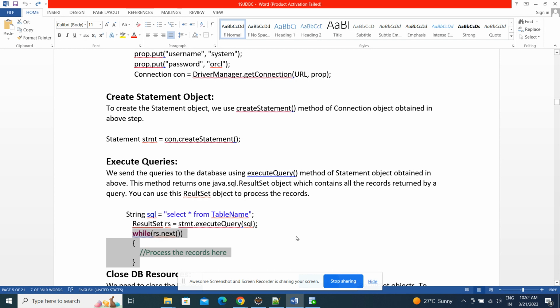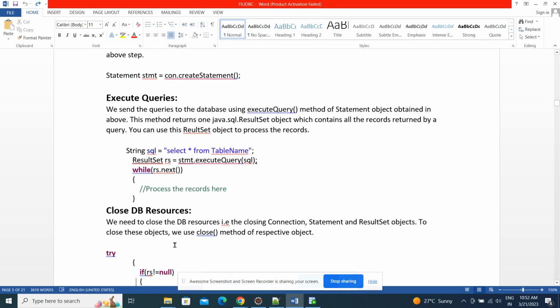In the case of the iterator method, it has next. If the data is available it will return it, so we need to call the next method. In the same way here, if data is available in the result set object, this will return true. Next we need to iterate the columns. This is the syntax, guys, no worry, I'll explain it with an example.